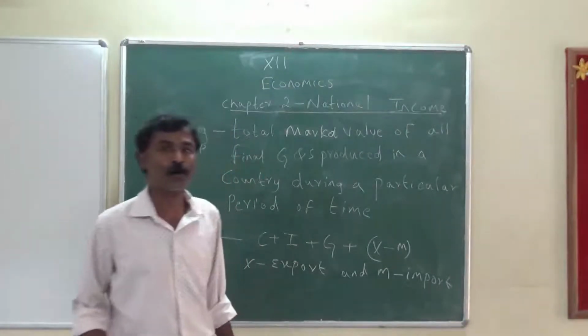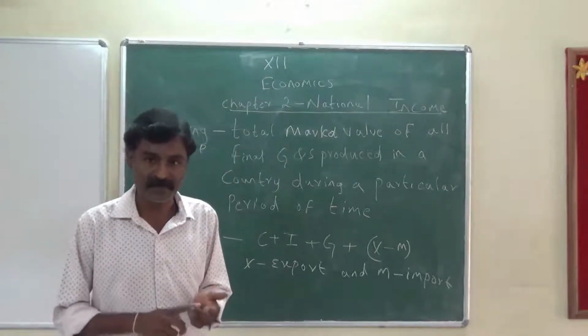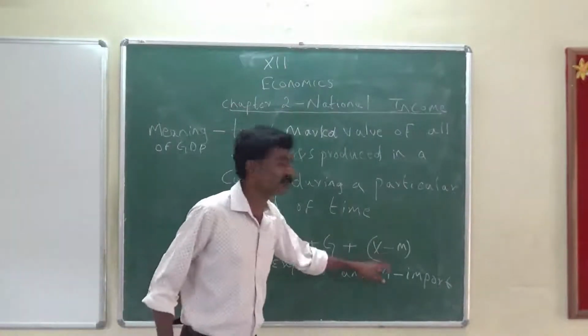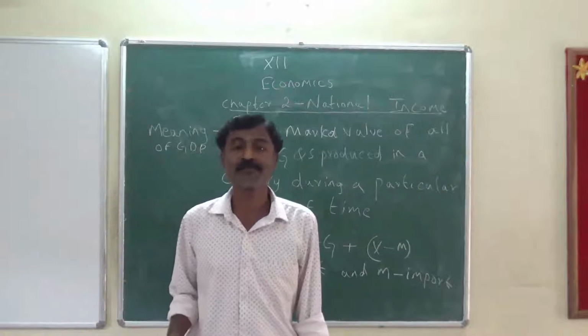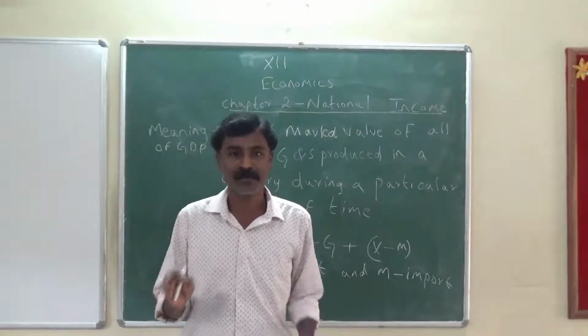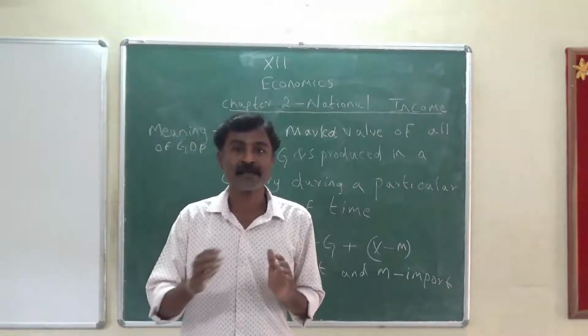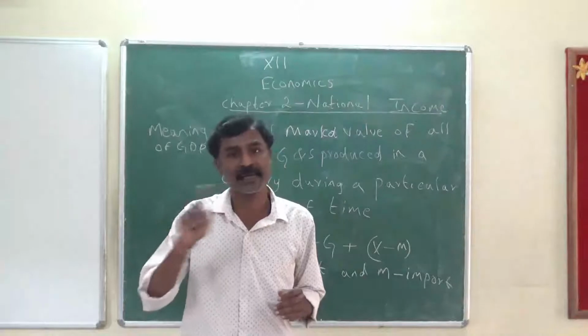G stands for government purchase, which is nothing but material, machines, building, etc. And next is export minus import. Here the export will always be higher than the import. If the export is lesser than the import, then the money value would not be tallied, or the balance of payment would be on the negative side.